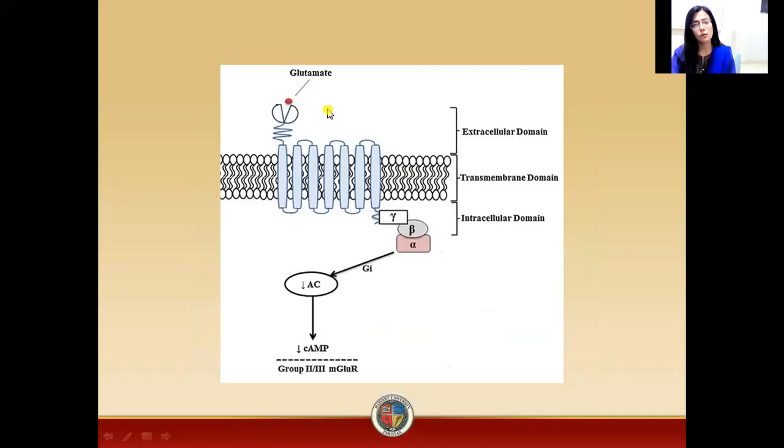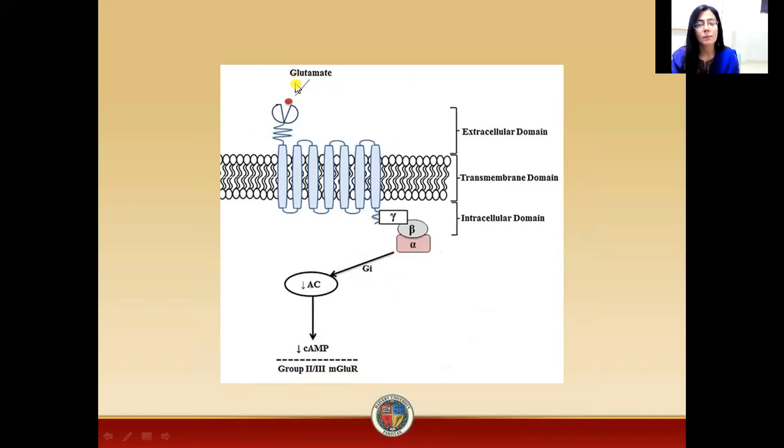This enzyme activation, protein kinase C, will result in the phosphorylation of the proteins. Now, first we were discussing group 1 receptors, which attach to the Gq protein. Now we are discussing group 2 and group 3 receptors. If glutamate attaches to a metabotropic receptor that is associated with the Gi protein, in this case, we are talking about group 2 and group 3 metabotropic glutamate receptors.